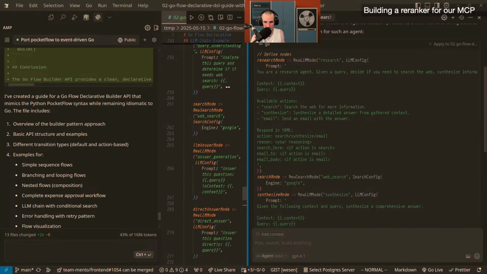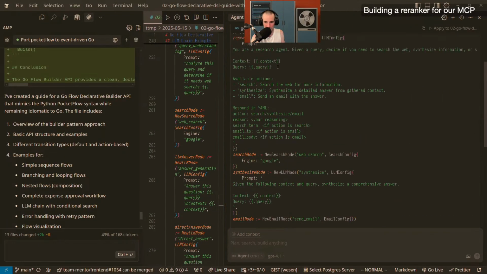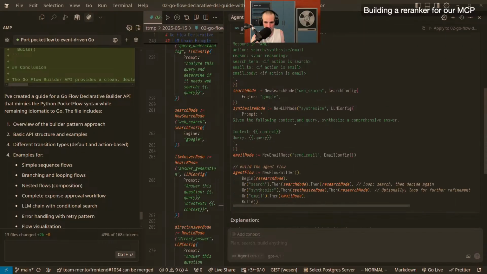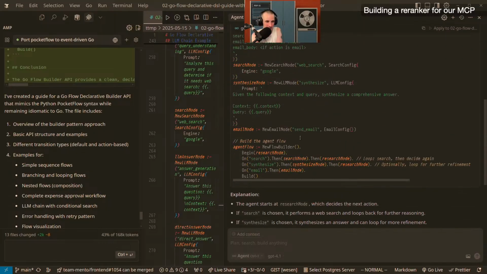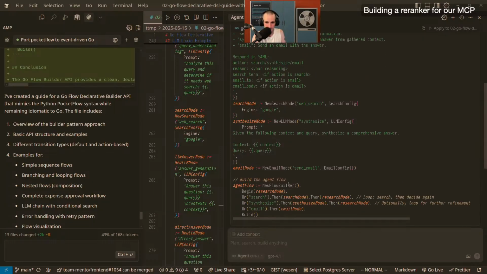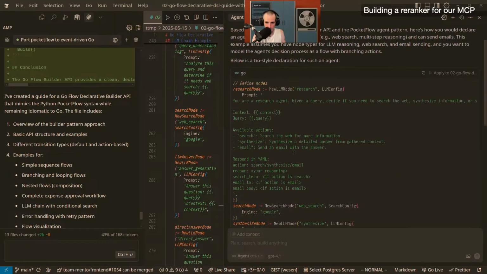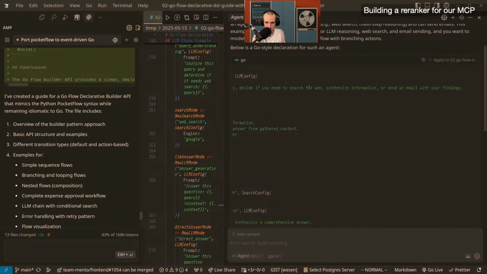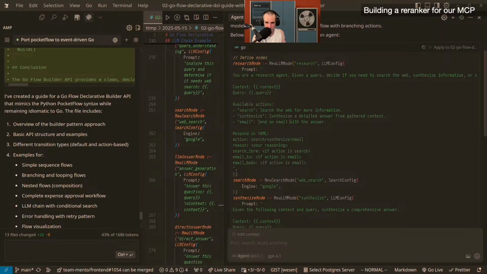Having a good declarative API and definition allows you to just one-shot, and it doesn't even look like you're one-shotting. Sure, of course it works. But it goes from search back to research node, and it goes from synthesize back to research node, and then the research node will probably say, when you're done, email. So you're a research agent given a query, decided to search the web, synthesize information, send an email with your findings, and then email is at the end. So this is kind of a shitty prompt.